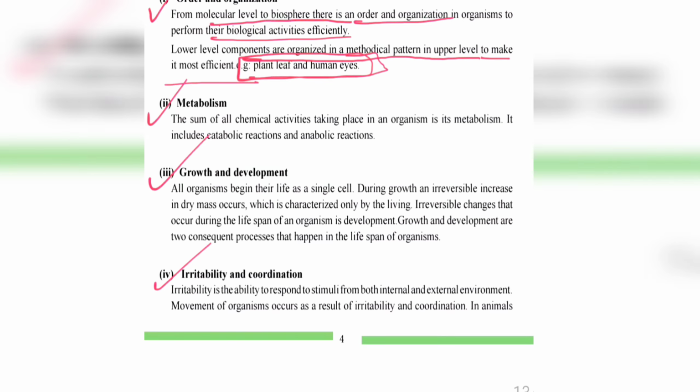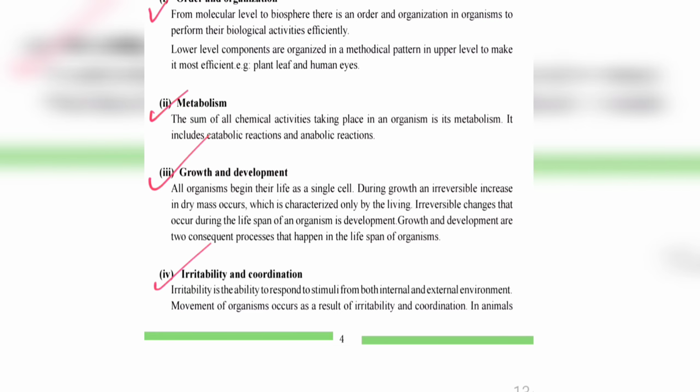The leaf is in the outer part of the body. So that is order and organization, a characteristic of organisms.